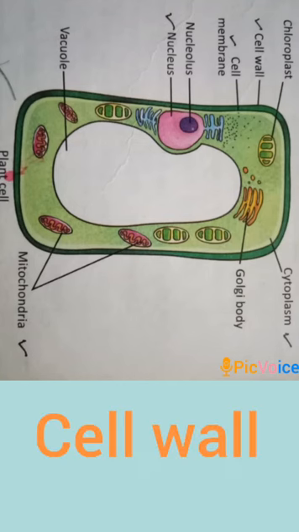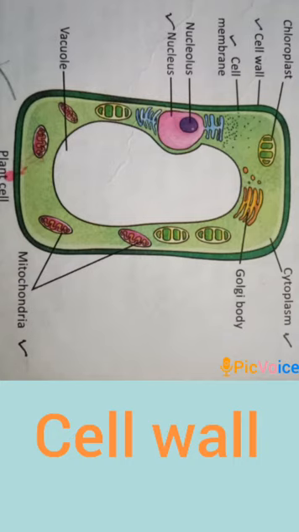In a plant cell, there is a thick outer covering outside the cell membrane. That is called the cell wall. It is made up of cellulose, a form of carbohydrate. The cell wall is a non-living and rigid layer.